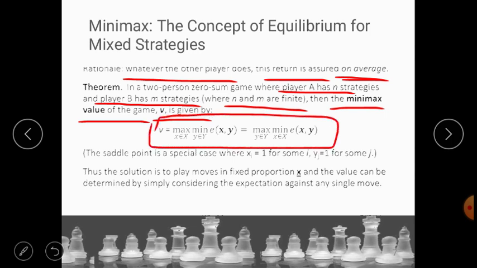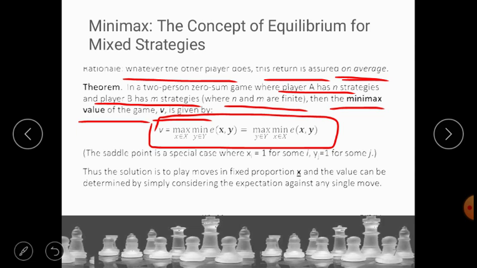V, the minimax value of the game, which can be given by this formula: V is equal to max over x belonging to all the values of x, min over y belonging to all the values of y, of E of x comma y, which equals the max over y belonging to the subset of y, and min over x belonging to the subset of x, of E of x comma y.